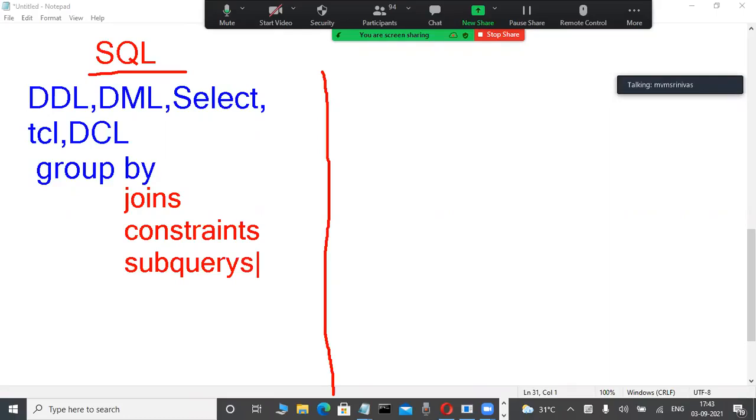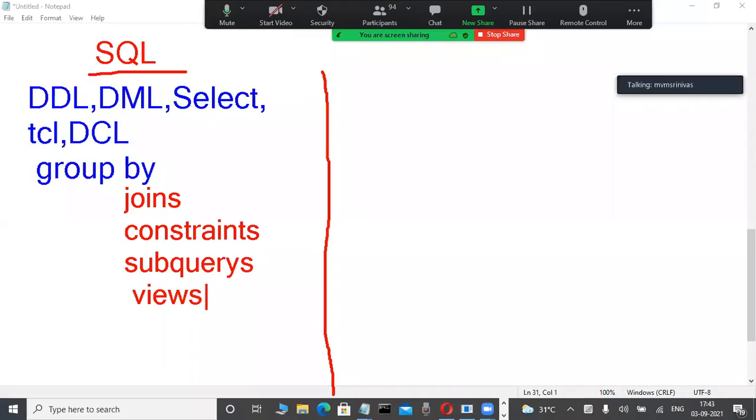Also, for analytic and reporting purposes, we learn functions like rank, dense_rank, and row_number, and lag and lead, in that chapter. Those are the main chapters. Again, not only that, there are some other chapters. Views are also there.